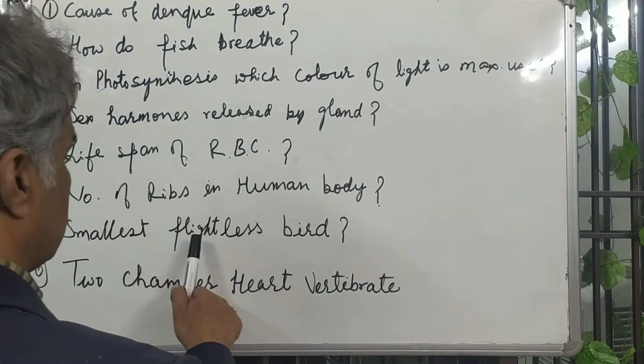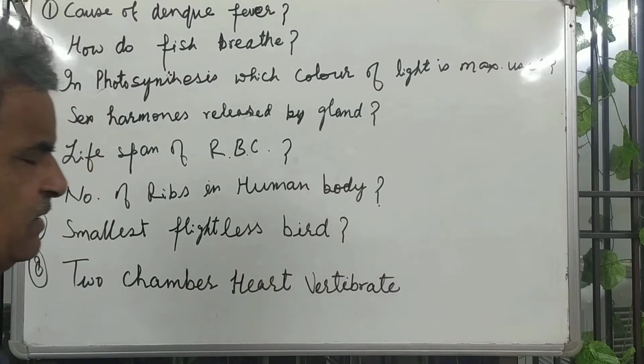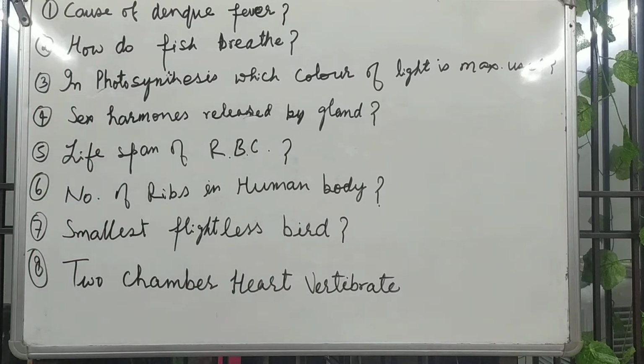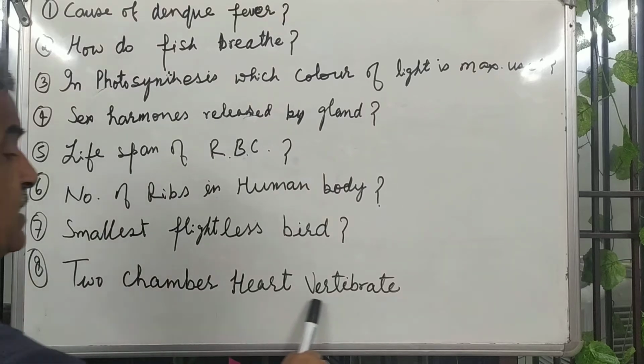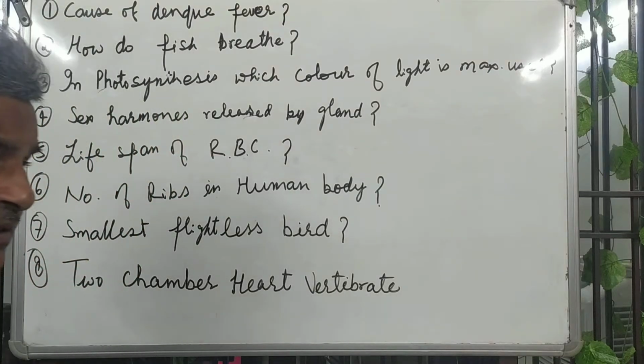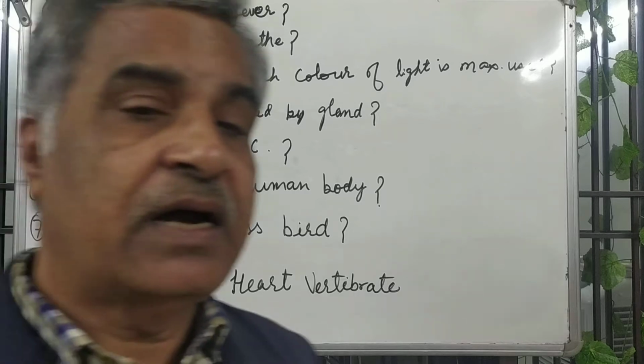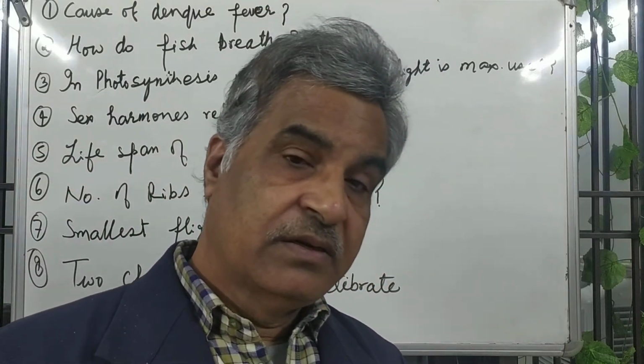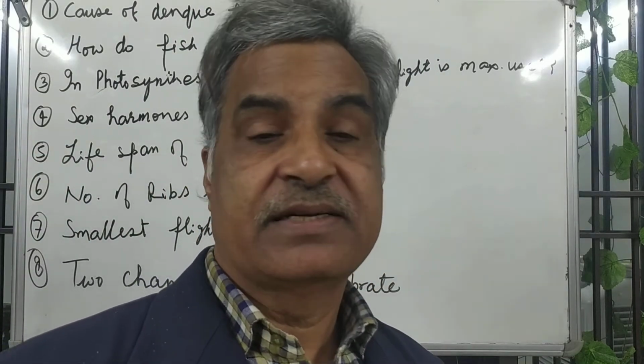What is the smallest flightless bird in the world? Name the bird that is the smallest, and it is flightless also. It cannot fly. And a 2-chambered heart vertebrate: an animal whose heart has 2 chambers, and it is a vertebrate too.